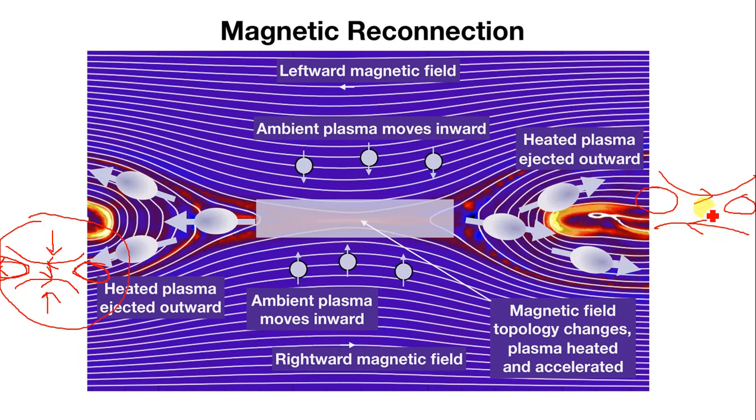So this is called magnetic reconnection. When these two happen, a huge amount of energy is released. You can also see the magnetic topology changes, and the plasma is heated and accelerated. See, when these two interact and form these two other magnetic fields, when the magnetic reconnection takes place, at this position a huge amount of heat is released.